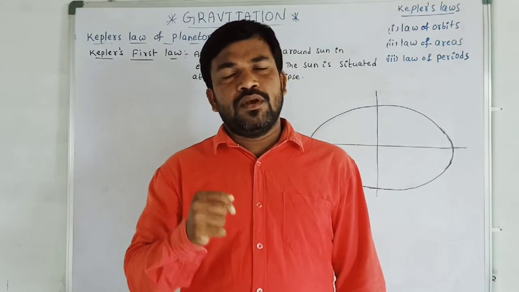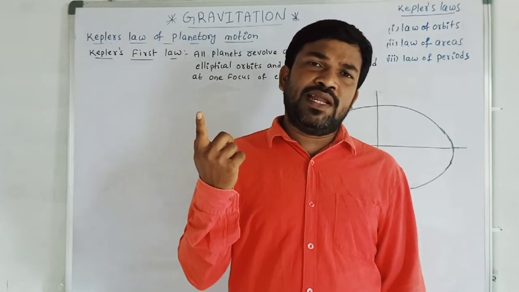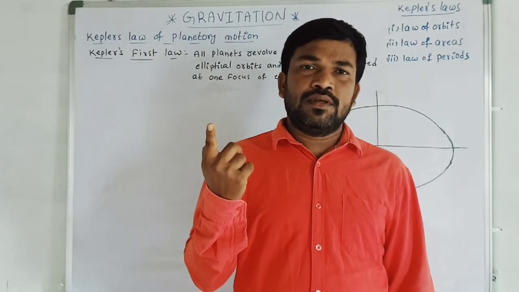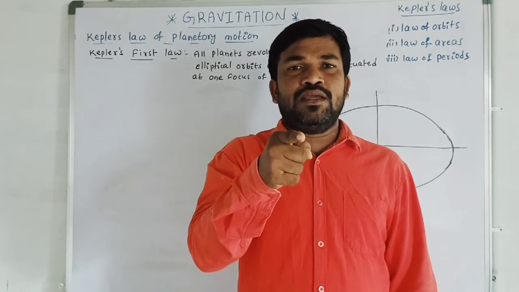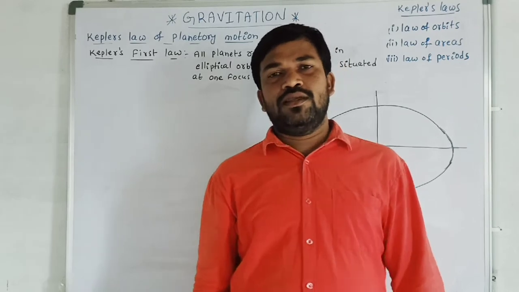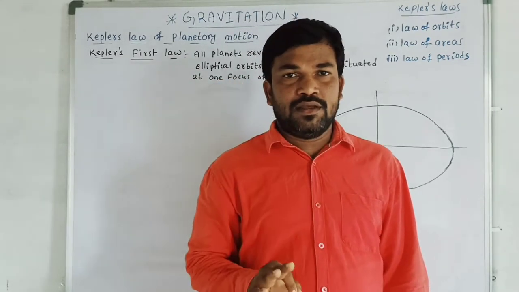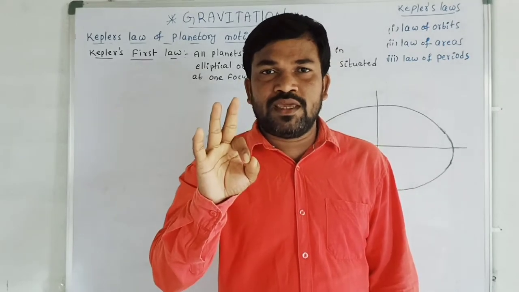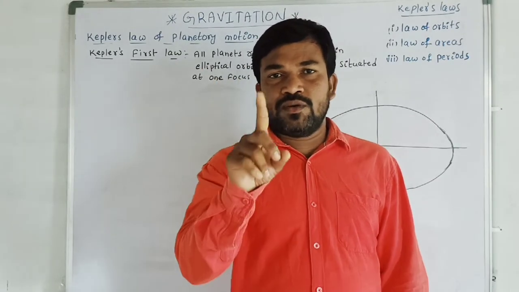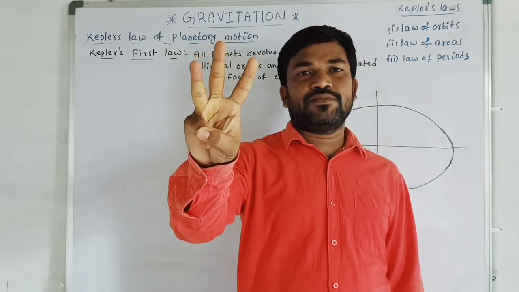Now, what is the shape of the orbit? What is the motion of the planets? All these questions can be explained by the laws. Those laws are known as Kepler's laws. Kepler gave three laws for explaining the motion of the planets, which are known as Kepler's first law, Kepler's second law, and Kepler's third law.